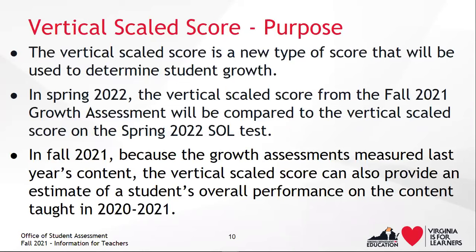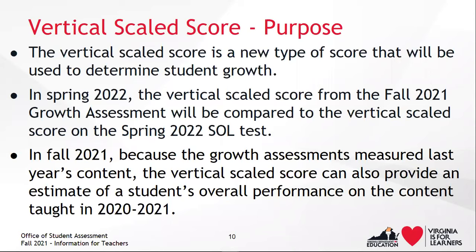The vertical scale score is a new type of score that is being reported for the fall 2021 growth assessments. The primary purpose of the vertical scale score is for use in determining student growth when comparing the spring 2022 SOL test vertical scaled score with the vertical scaled score from the fall 2021 growth assessment.